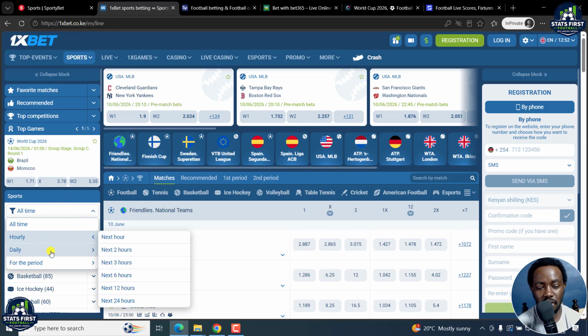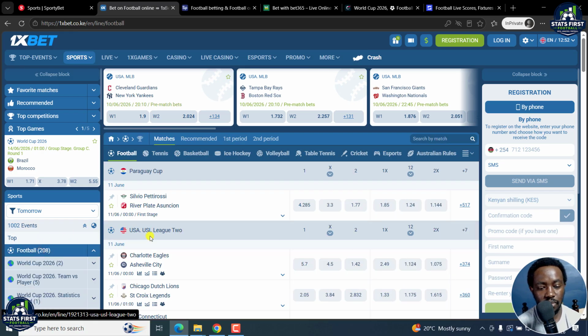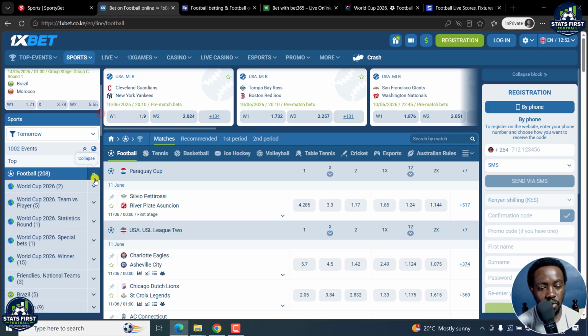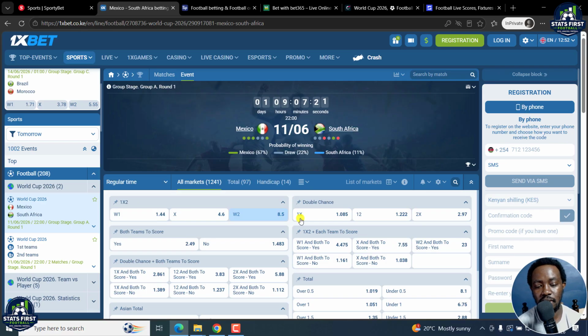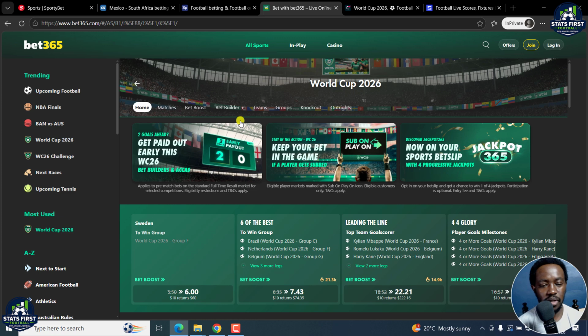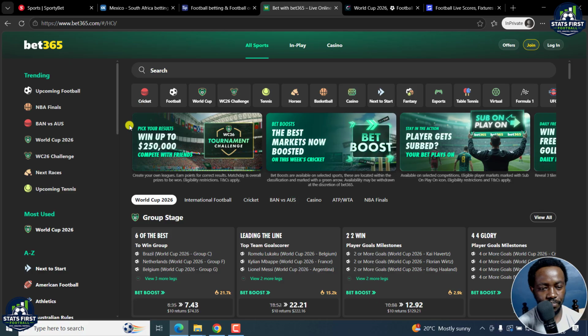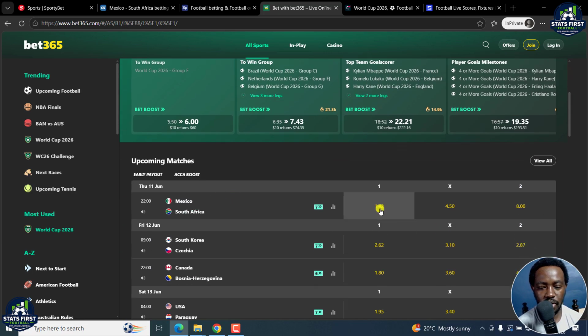So for example, the game kicks off tomorrow and we want football, and that is where we're going to get the World Cup, Mexico, and the same situation applies, more or less the same type of odds. Now, how do you analyze for this? Obviously it's going to be the same everywhere. Even if we go to all sports, right here, World Cup, the first game is going to be between Mexico and South Africa. The odds are more or less the same. But how do you analyze?